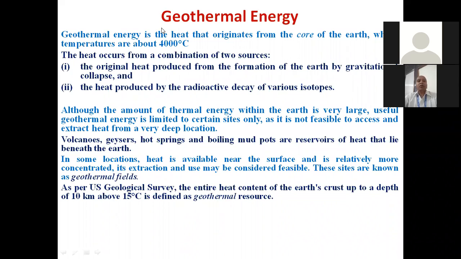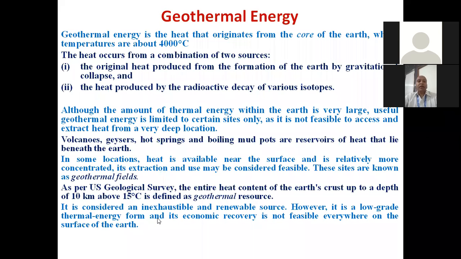Okay. So we see that there are different sources on the earth as we move from crust to the core. So there will be different magnitude of the energy generated. Whenever temperature is more, we are able to get more energy. Okay. It is considered an inexhaustible and renewable source.